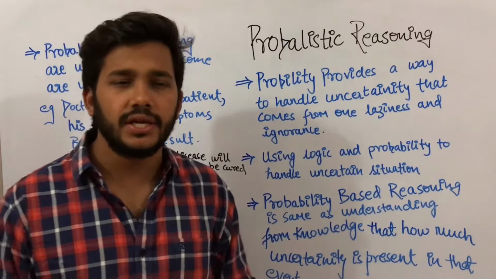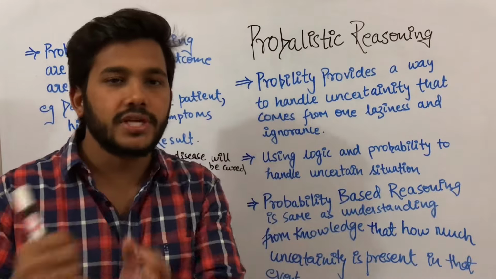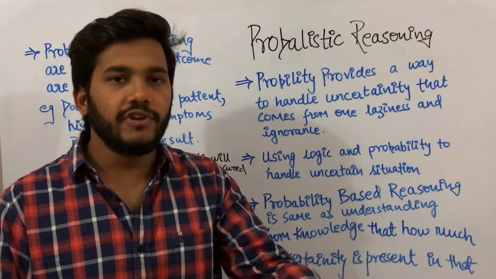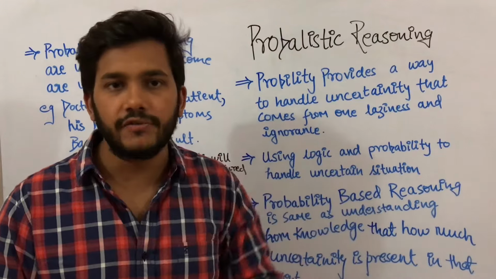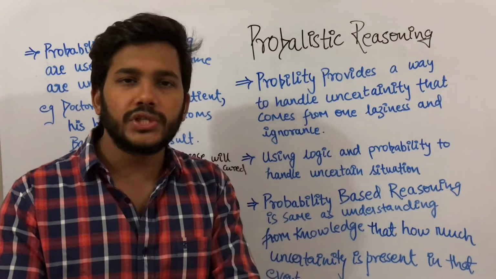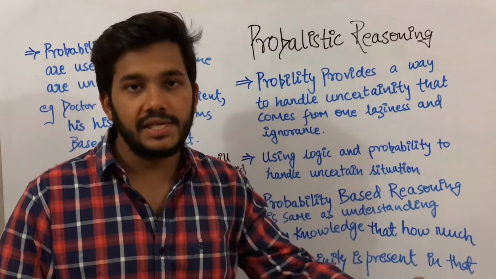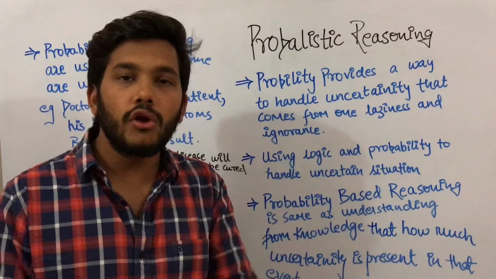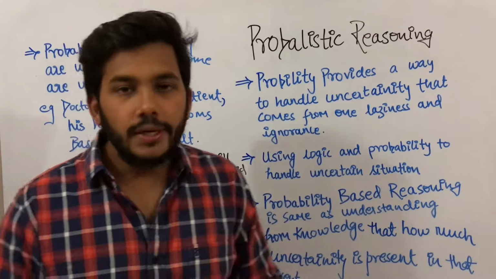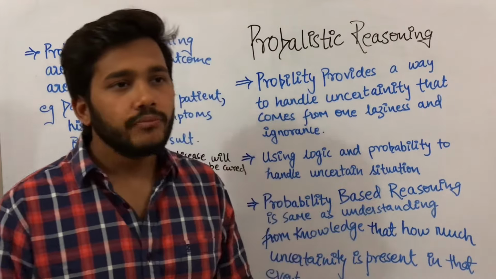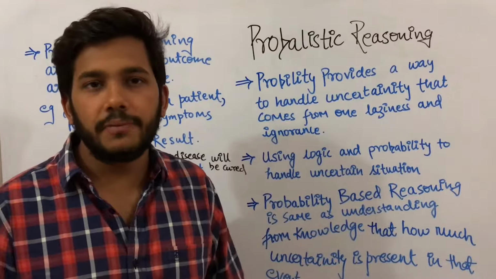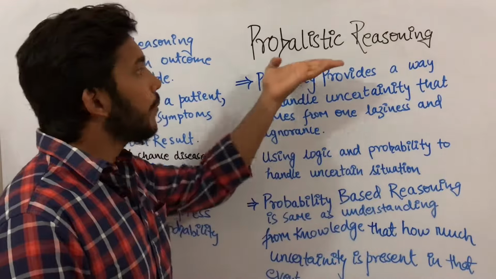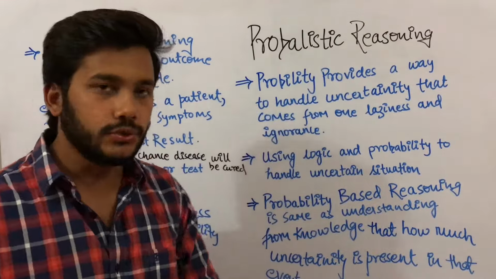In monotonic reasoning, we talk more about logics, and in logics, a statement is either 100% true or 100% false. That is, these logics were based on Boolean algebra, where it is either true, which can be represented as 1, or false, 0. But in real life scenarios, reasoning is not 100% sure. So for such events, probabilistic reasoning is used.